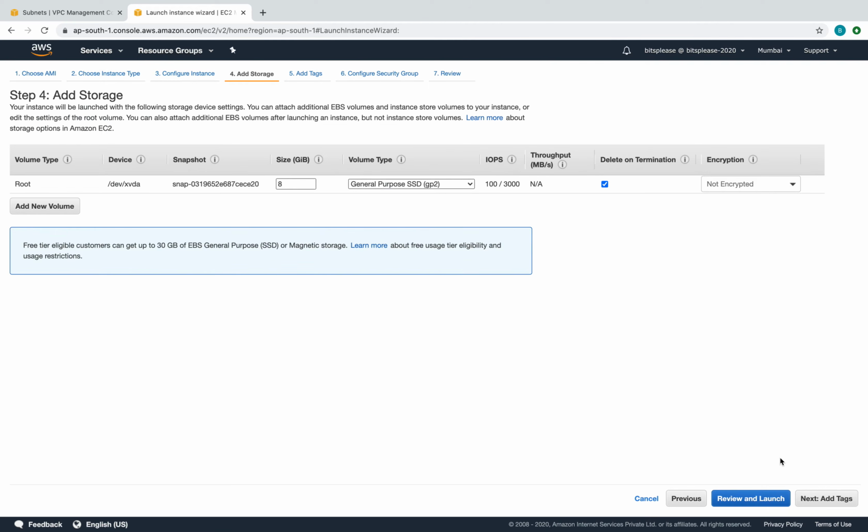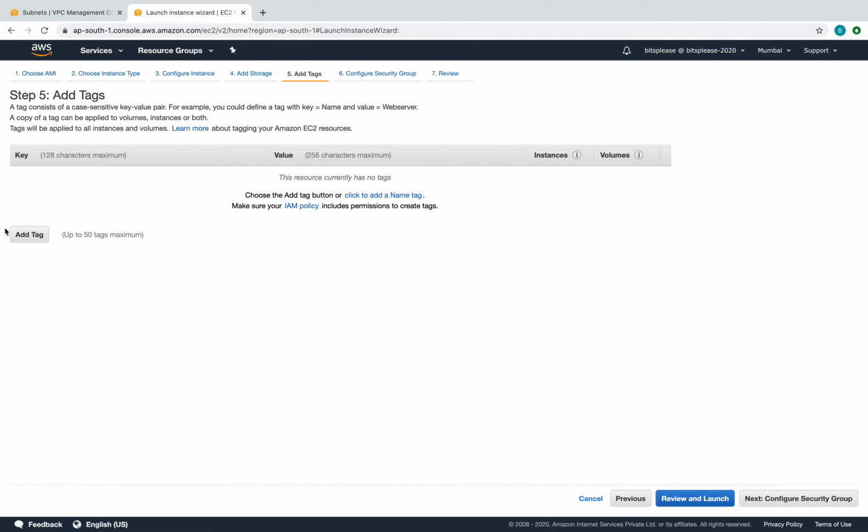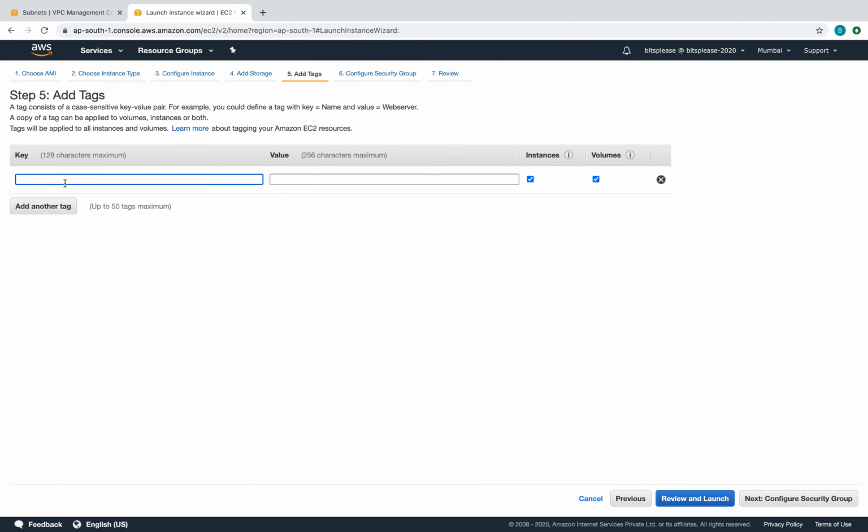Add storage, traditional, not going to do anything. I can add a tag. I'm going to say public instance probably, right? So I think that looks good. So it's going to be a public instance, which is fine.